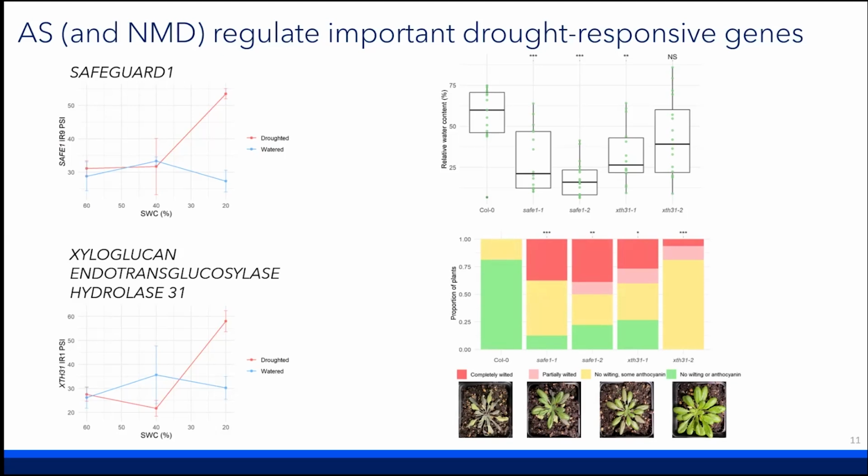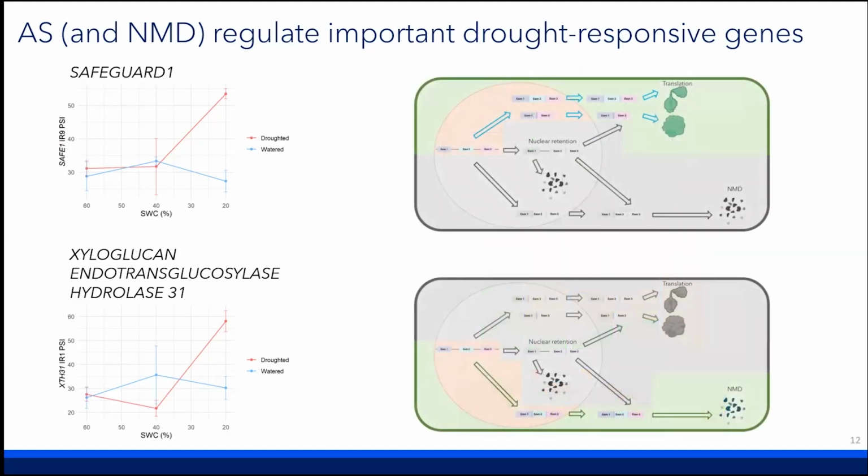So I think this highlights two really cool points. The first of which is that these splice variants were only identified in the guard cell samples, which we think really highlights the utility of these cell type specific approaches in identifying key regulators of stress responsive pathways. The second really cool thing is that when we track these transcripts through the cell, we actually found that they were regulated by two distinct pathways.